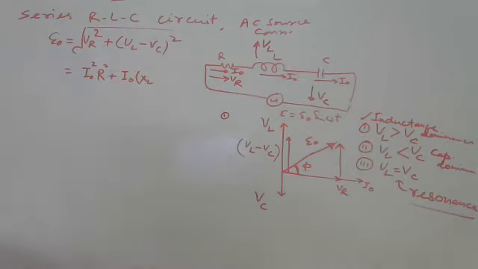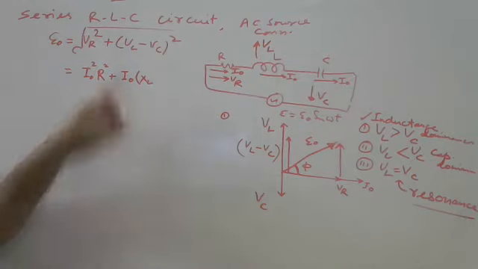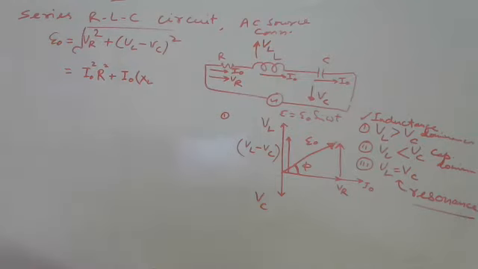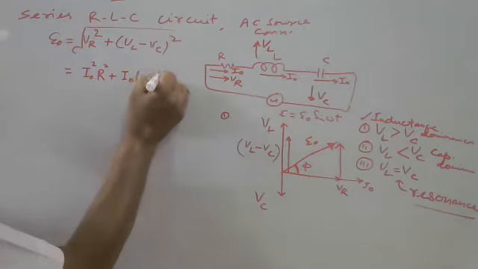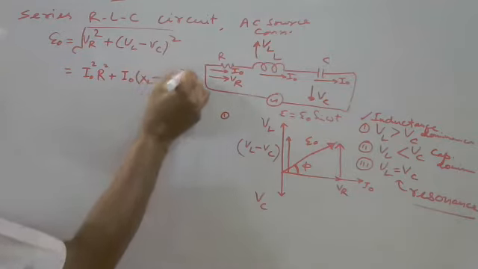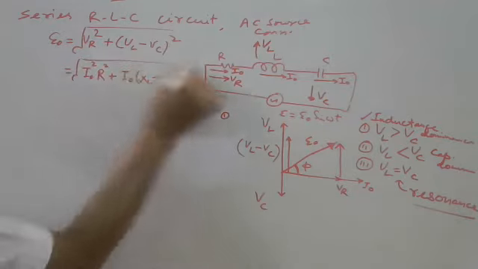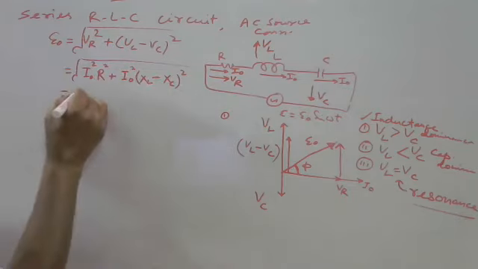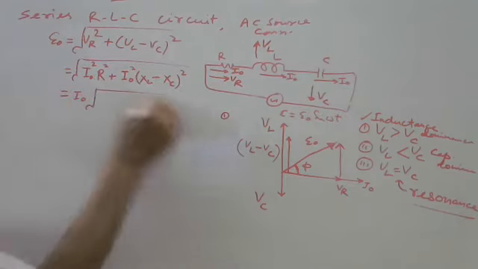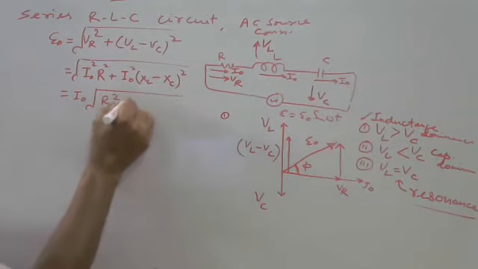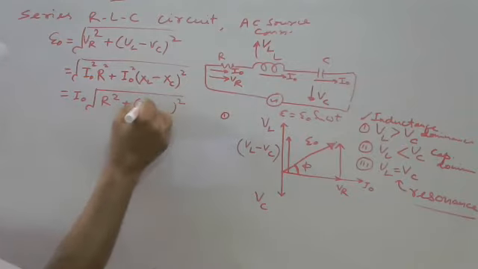XL is also called inductive reactance, just to differentiate between the resistance and the reactance. So VL can be written as I naught XL and VC is I naught XC. If we take I naught common here, what is the remaining? R square plus XL minus XC whole square.